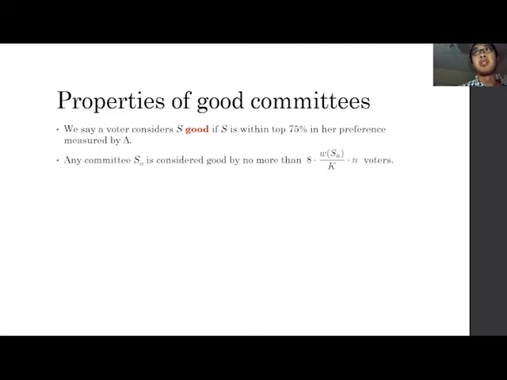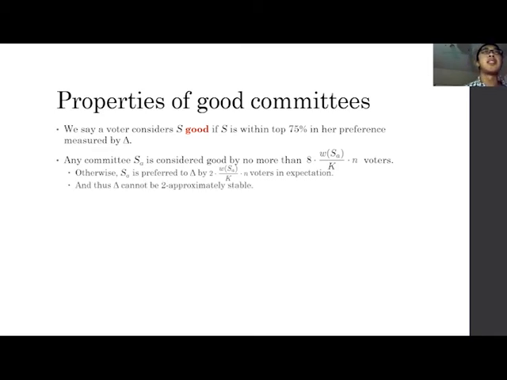And we have the following two observations. The first is any committee SA is considered good by no more than 8 times the weight of SA over K times N voters. Because otherwise, we know SA is preferred to delta by at least 2 times WSA over K times N voters in expectation, because the definition of good is S is within the top 3 quarters in her preference.